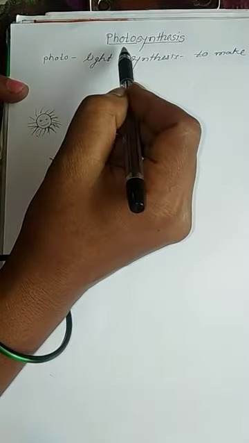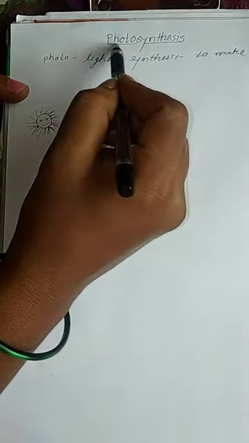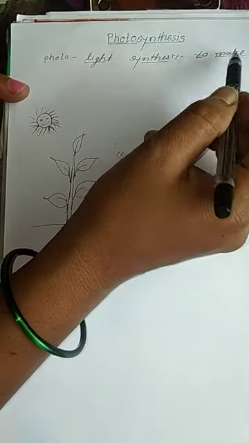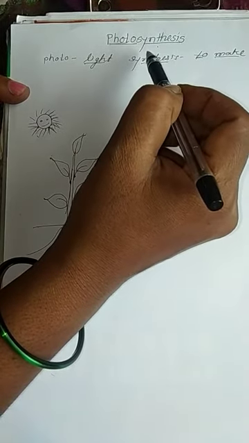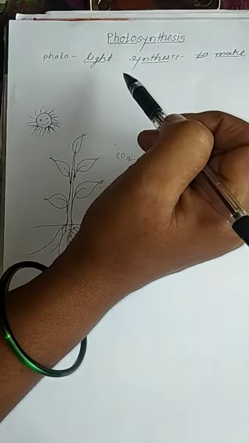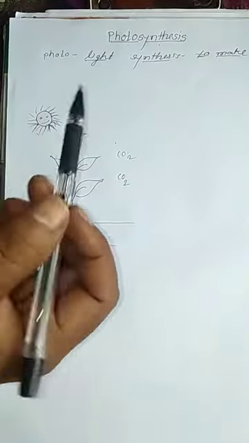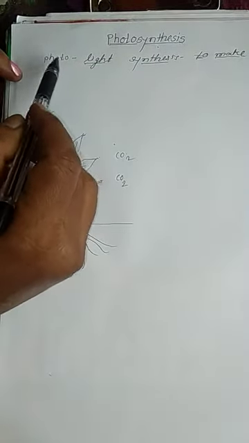The process in which organisms make food in the presence of light is called photosynthesis.